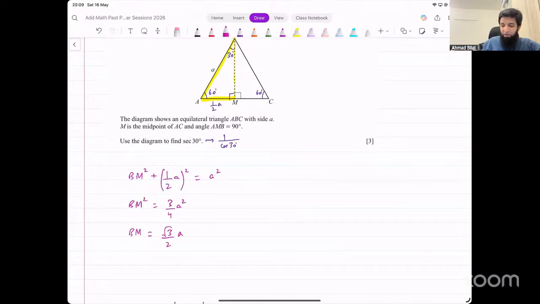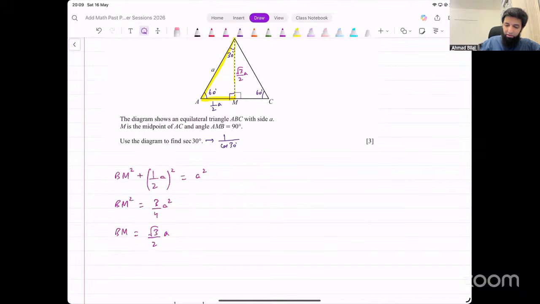Once we've got BM, this is under root 3 over 2 times A, right? So what's the value of secant 30 now? Secant 30 is 1 over cos 30. Cos is base over hypotenuse.